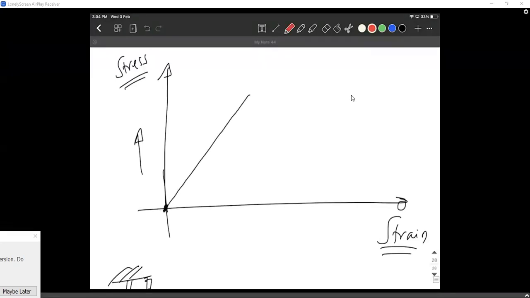Can somebody tell me what is the slope here? Aniket. So that Hooke's law, Young's modulus or bulk modulus, anything. It's basically the modulus of elasticity. The slope is nothing but the modulus of elasticity. That is why it is clearly directly proportional. It goes in a straight line.